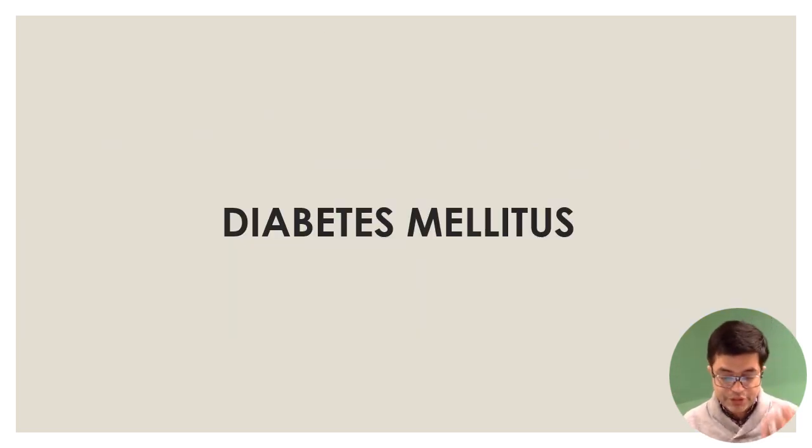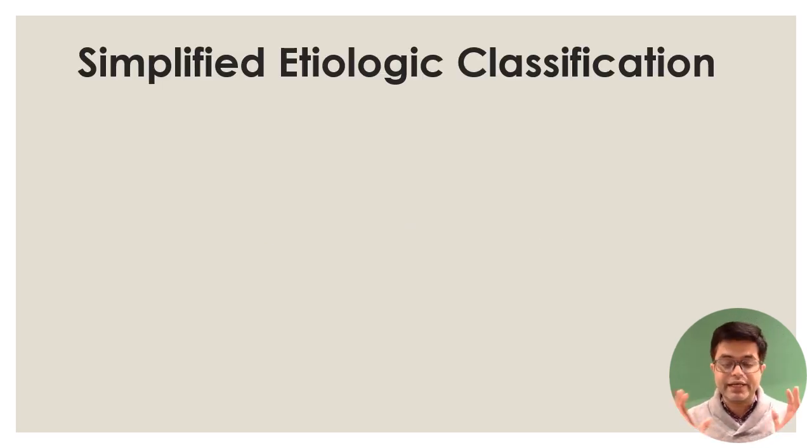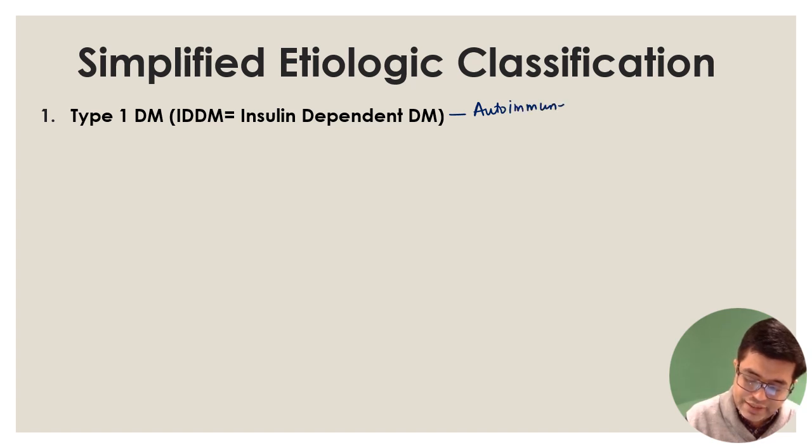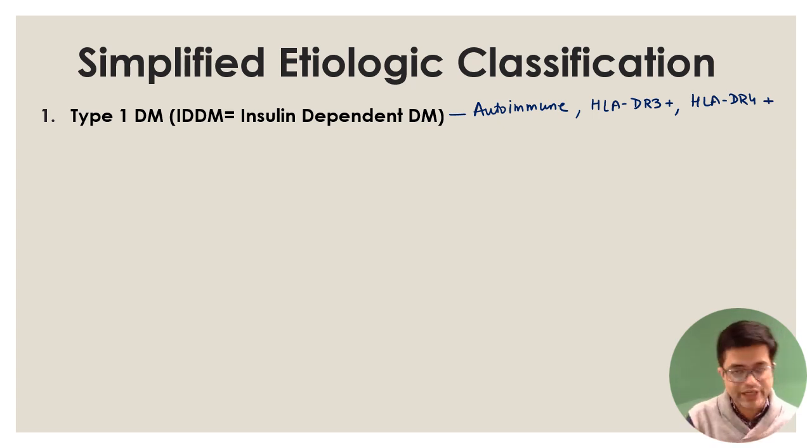Moving further, our focus of attention is diabetes mellitus. The first thing about diabetes mellitus is the simplified etiological classification that we need to remember. First is type 1 diabetes mellitus, which is the most common variety, also called insulin dependent diabetes mellitus. This variety is autoimmune in nature. There is formation of anti-islet cell antibody which destroys the pancreatic beta cells, and this is the variety associated with HLA-DR3 positivity and HLA-DR4 positivity. So the most common variety generally is type 1 diabetes mellitus, both in children as well as adults.